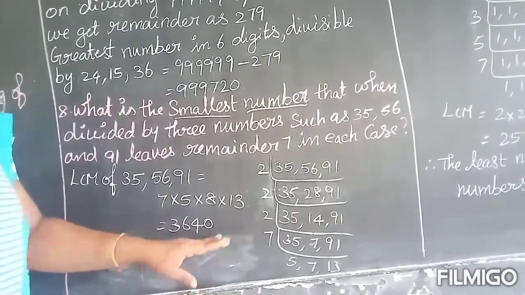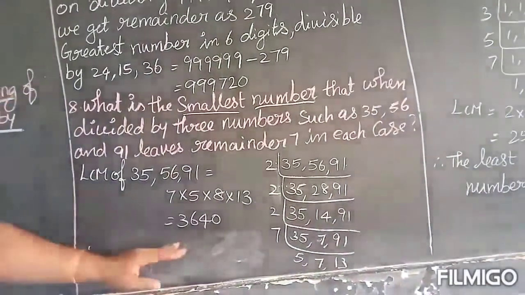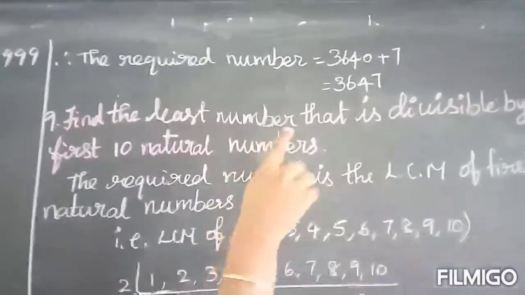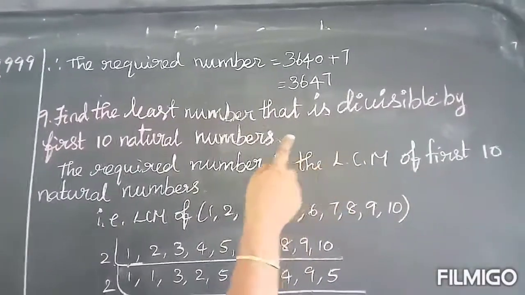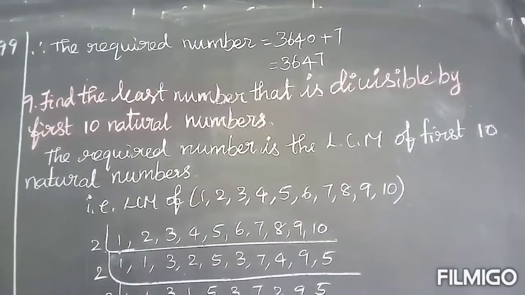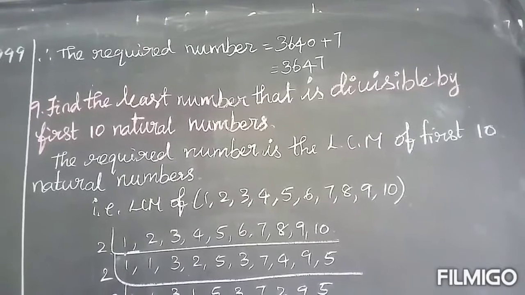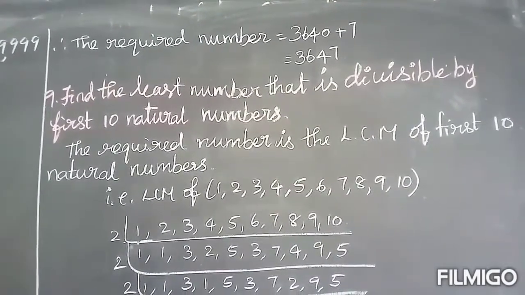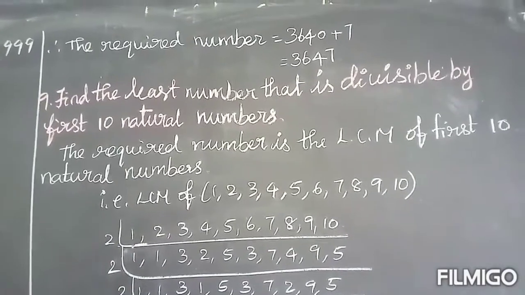Then only if you divide now you will get the remainder as 7. So the required number is equal to 3640 plus 7, you will get 3647. 3647 is the number when divided by 3 numbers, that is 35, 56 and 91, leaves the remainder 7.